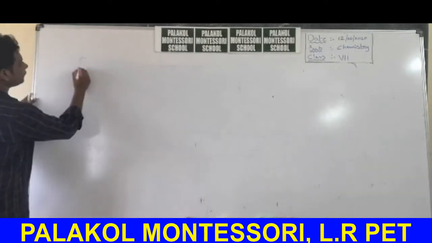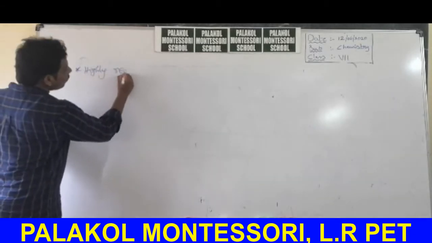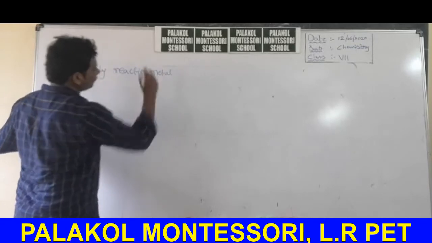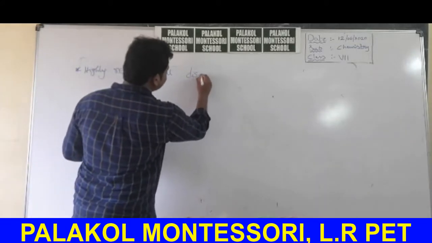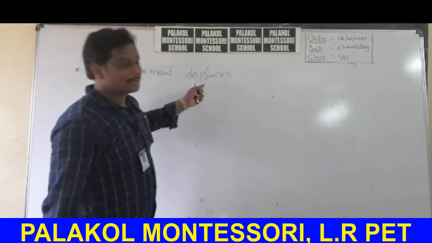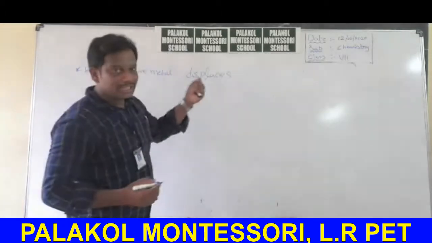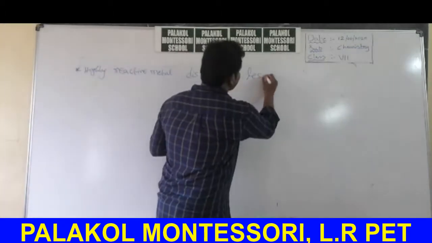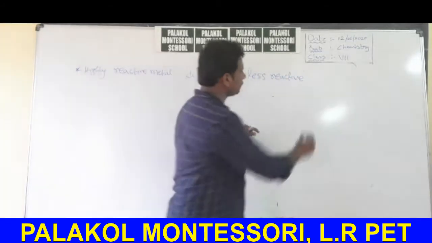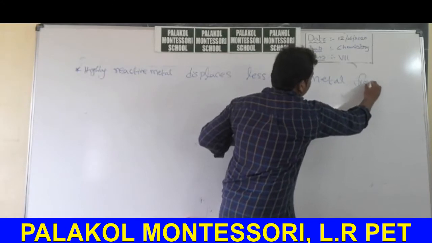That means highly reactive, very important point. Highly reactive metal displaces less reactive metal from its compound. Displaces means moves from its position.